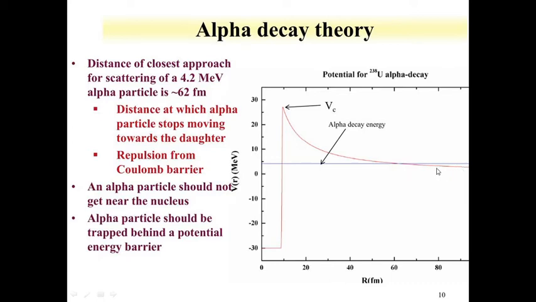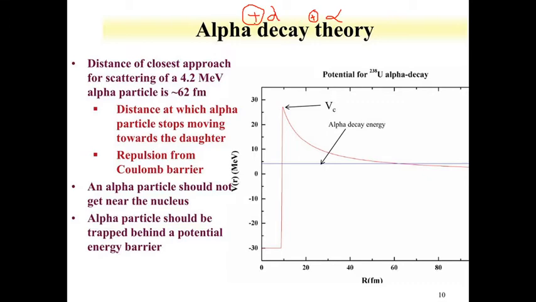This is nothing but a Coulomb graph. Up to this point, you have one charged particle at a distance, and there is another, smaller charged particle here. This is your alpha particle, and this is your daughter.